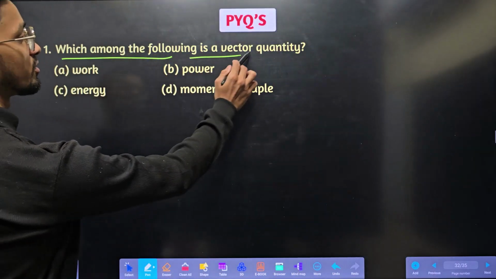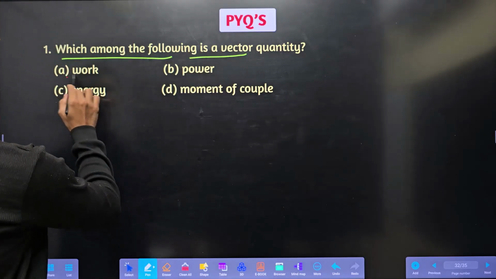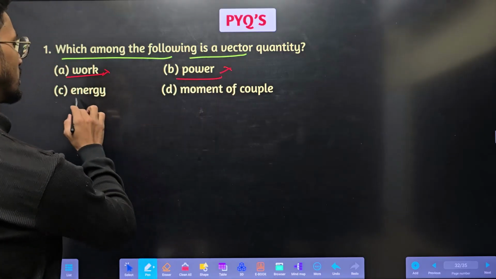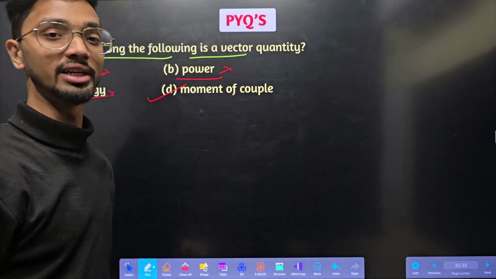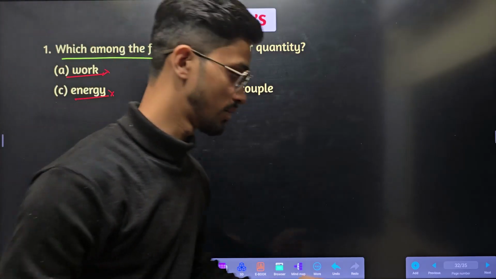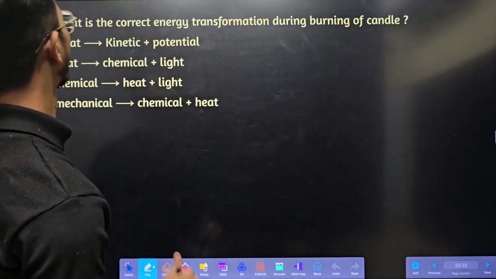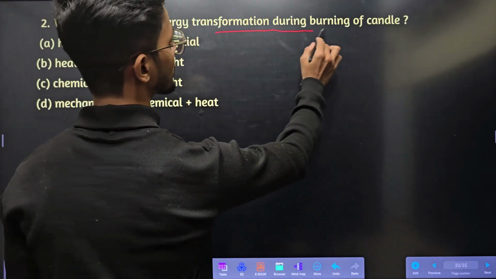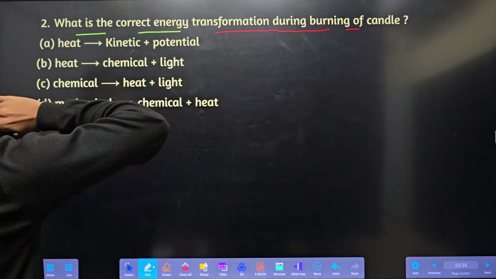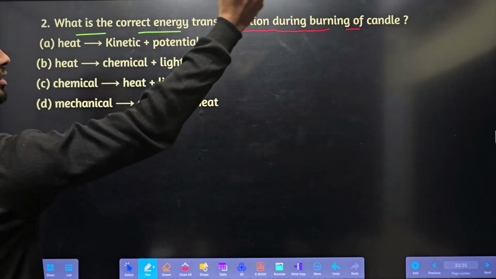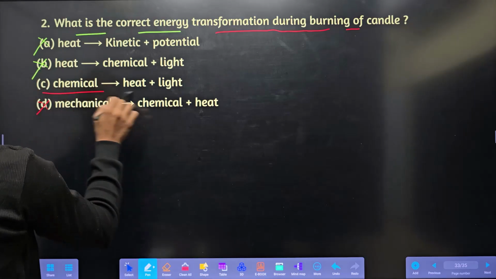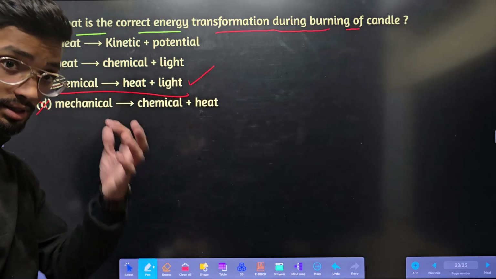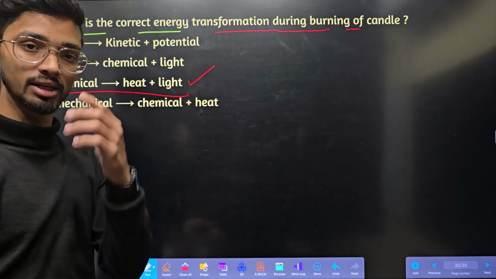Next, questions. Which among the following is a vector quantity? Work is scalar, power is scalar, energy is scalar. Moment of couple, which we studied in the last chapter on force, is a vector quantity. What is the correct energy transformation during burning of a candle? Burning of a candle is from chemical to heat, right? Chemical to heat plus light.